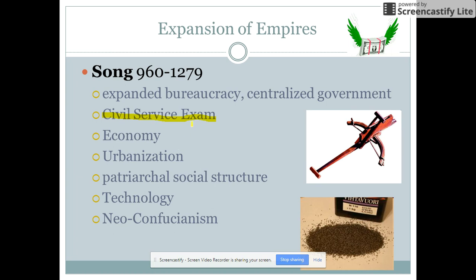You are also going to have the invention of something called flying cash, okay, which is paper money. They're also going to use checks. Like I said, economy is really big for them.